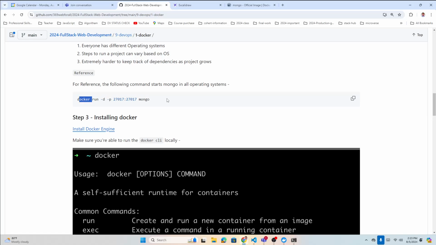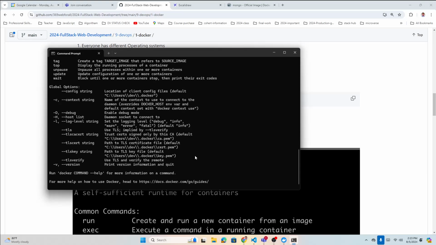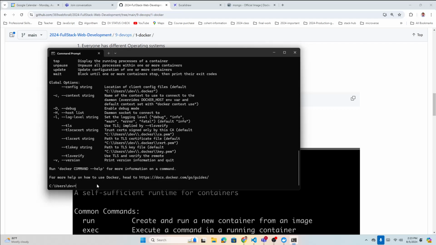See, docker pull mongo will just pull the image, but if you want to run that image, this is the command. If you don't have the image and you run this command, what will it do? It will look locally. If it does not find it, then it will go to Docker Hub and pull it. So it will do both things, right? So let's run that. I'll just copy this and try to run it in the command line here. Oh, it did not work. Okay, I did not copy it.